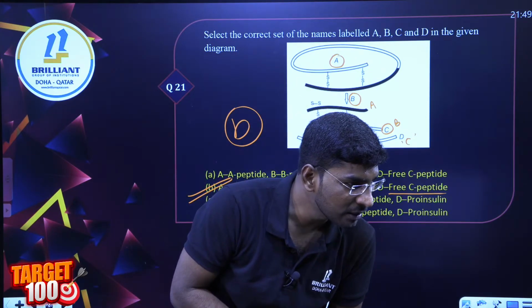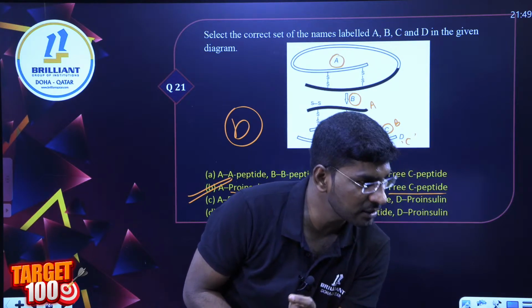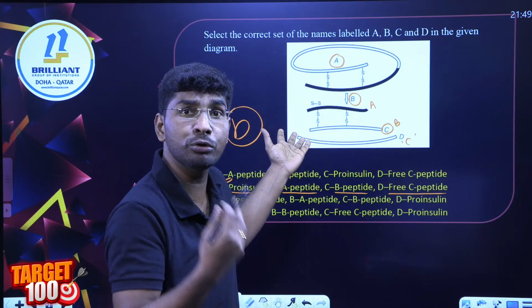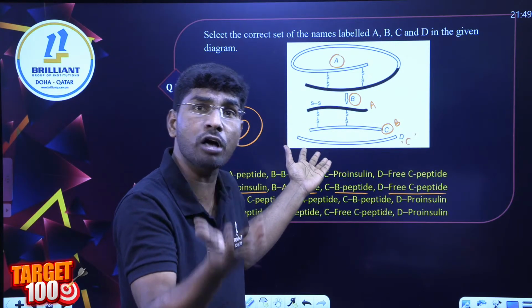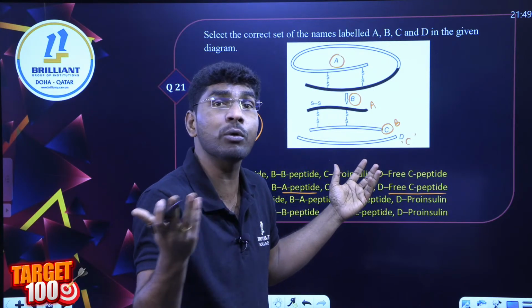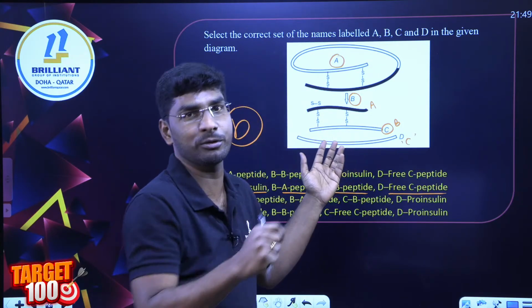Good. What about others? Sir, is it necessary to know the amino acid number? Yes, because sometimes this type of question can repeat. If you don't know the number of amino acids in the A and B polypeptide chains, you will lose the MCQ. How can you answer this type of question? So it is necessary to know the amino acid number also.